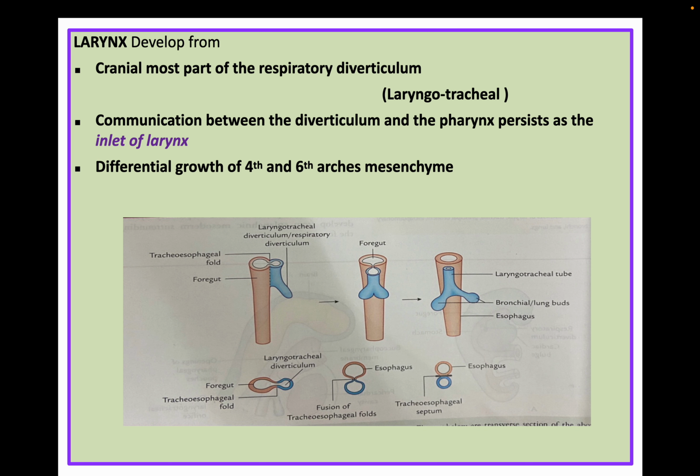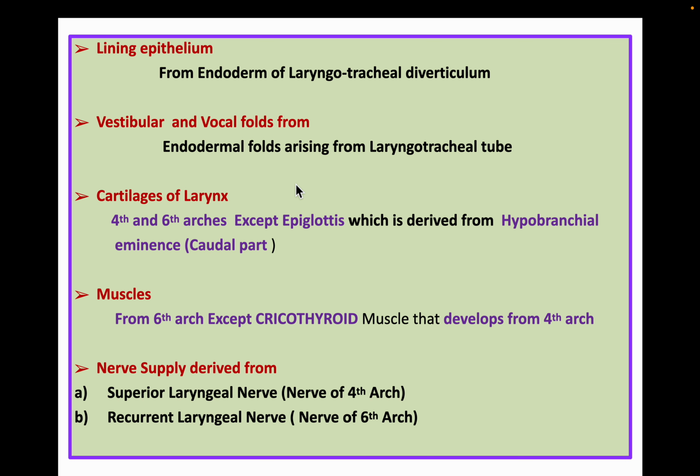Now the larynx develops from the cranial-most part of the respiratory diverticulum. So the laryngotracheal tube is basically the source for the development of the larynx. Then the communication between the diverticulum and the pharynx persists as the inlet of the larynx. Now differential growth happens in the 4th to 6th arches mesenchyme. Now the lining epithelium is derived from the endoderm of the laryngotracheal diverticulum. The vestibular and vocal folds of the larynx arise from endodermal folds of the laryngotracheal tube.